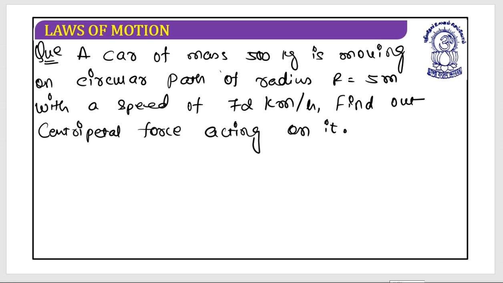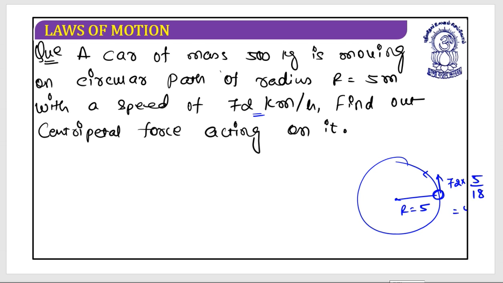So the situation is that a circular path is there, and a car is moving on the circular path. The radius is given, r is equal to 5, and it is moving with a speed of 72 kilometer per hour. So this needs to be converted by multiplying it by 5 by 18. This is 20 meter per second. Now I want the centripetal force acting on it. Fc should be equal to m v square divided by r.